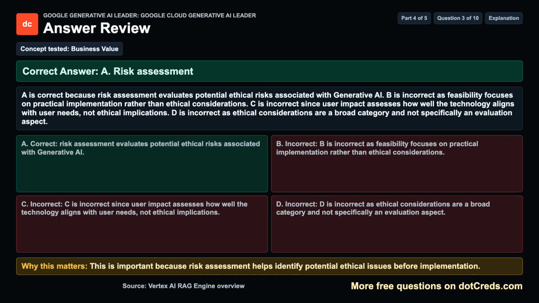Concept tested: Business value. The correct answer is A. Risk assessment. A is correct because risk assessment evaluates potential ethical risks associated with generative AI. B is incorrect as feasibility focuses on practical implementation rather than ethical considerations. C is incorrect since user impact assesses how well the technology aligns with user needs, not ethical implications. D is incorrect as ethical considerations are a broad category and not specifically an evaluation aspect. Why this matters: risk assessment helps identify potential ethical issues before implementation.